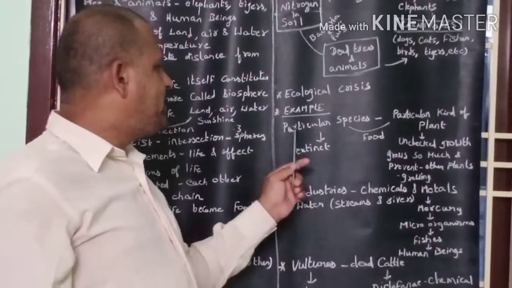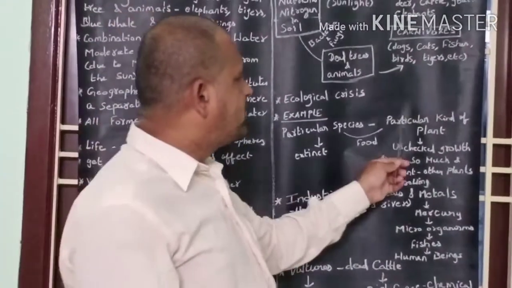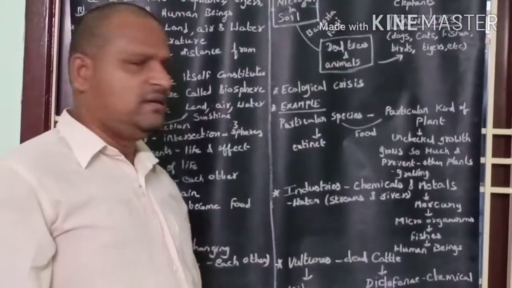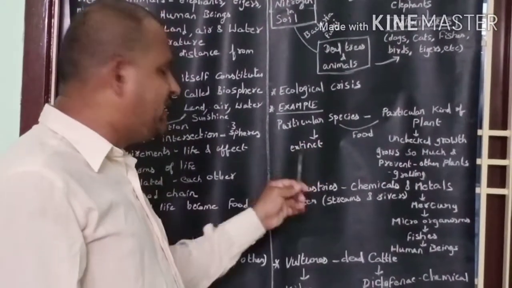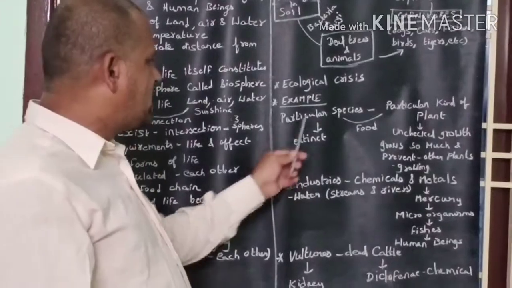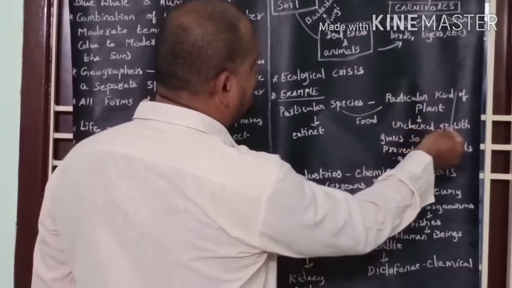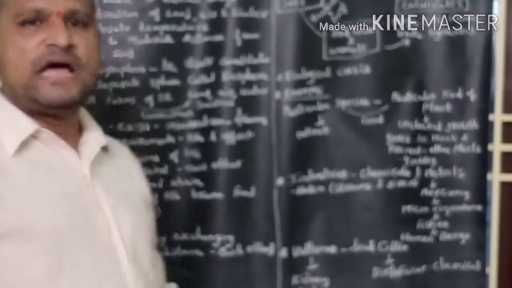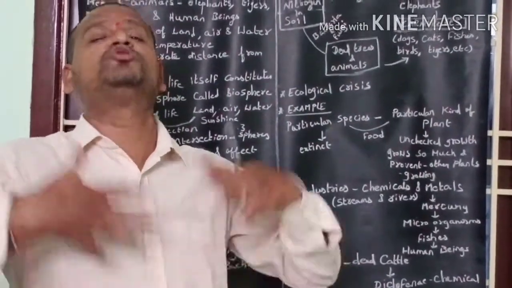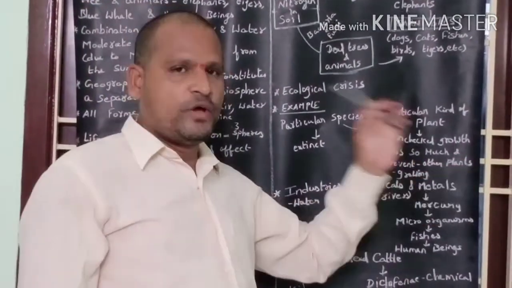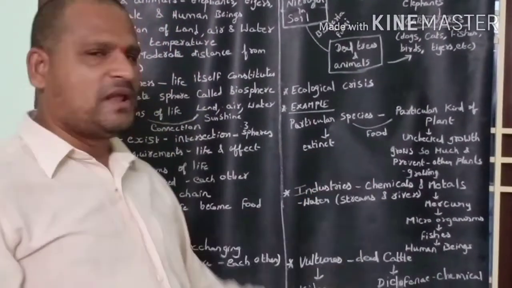For example, a particular animal eats food from a particular kind of plant. If that particular animal goes extinct, that is, disappears, then the plant it depended upon for food grows unchecked. Grows unchecked means it grows extensively, more and more, and stops other plants from growing. I can explain with another example also.